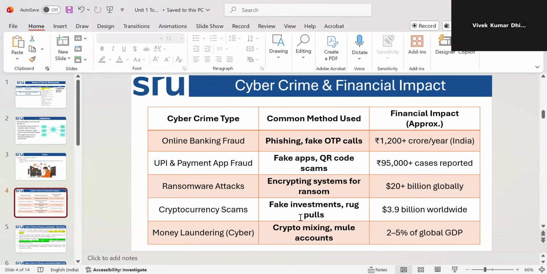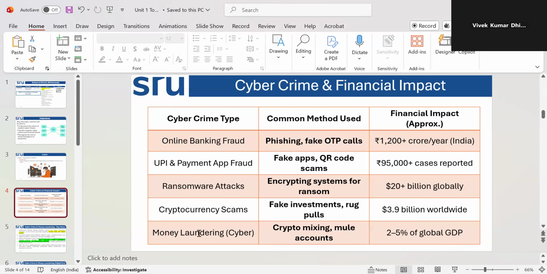So what kind of methods are used for those crimes? You usually see, when online banking frauds come, fake OTP calls and phishing messages coming, right? And in UPI and payment app fraud, fake apps and QR code scams are coming. When we talk about ransomware attacks, encrypting systems for ransom is coming, right?